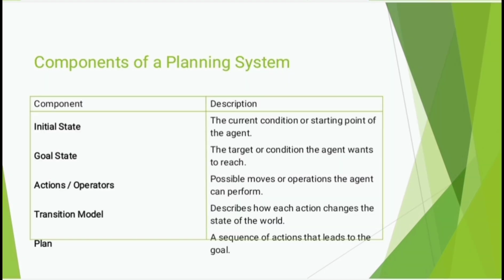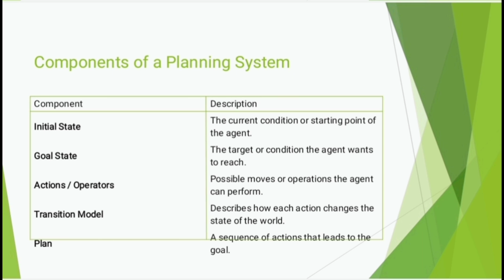There are four main components of a planning system. A typical AI planning system consists of the following key components. First one is the initial state, the starting point or current condition of a system. Example, a robot starts at location A. Second is the goal state, the target or desired condition to achieve. Example, the robot must reach location B.